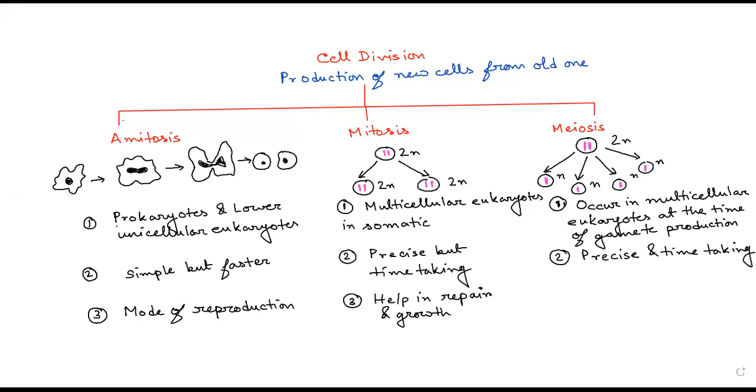Okay. So we will get back to the third point of meiosis cell division. This third point is talking about how it helps in maintenance of chromosome number.